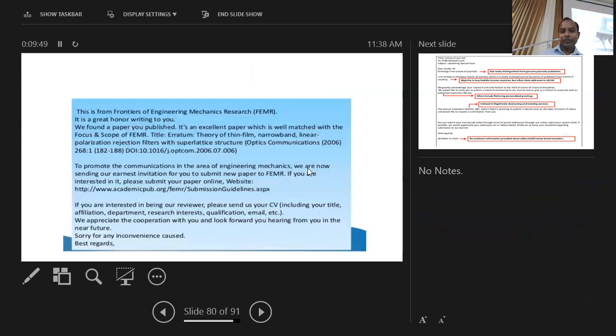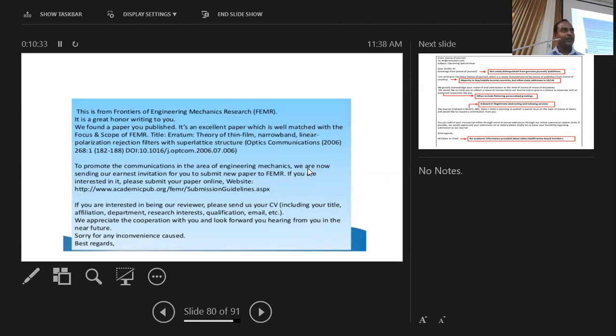I'm sure that at least once in your lifetime, you might have received this kind of email. These emails say that we are so-and-so company or publisher or journal, and we are writing to you because we have found your paper published in that particular journal or conference. They are always very specific, looking for recent publications in trustworthy journals or conferences, and they cite it, saying you are interested in it, so why don't you submit your paper to our journal as well.